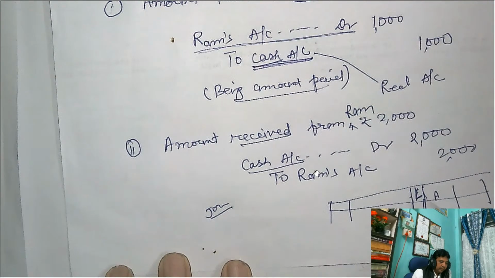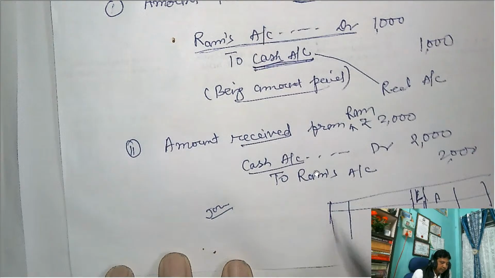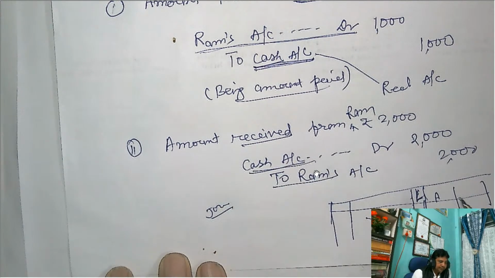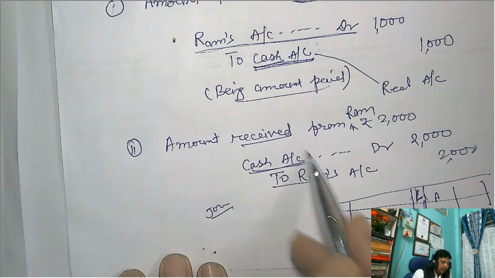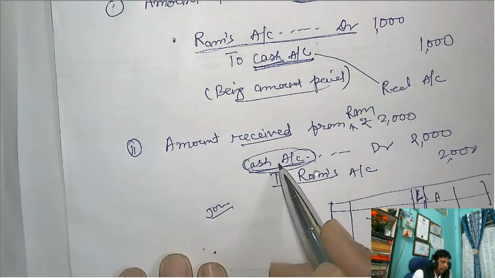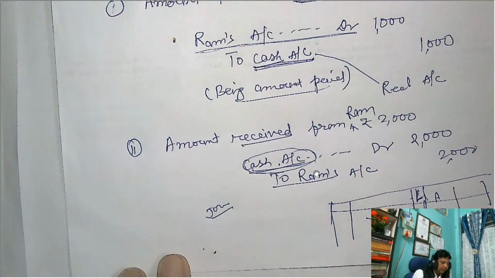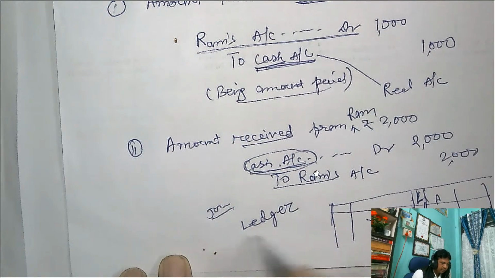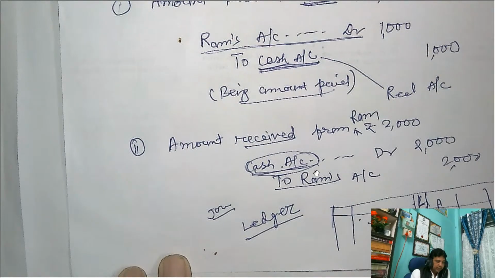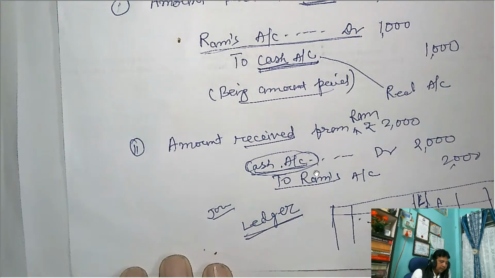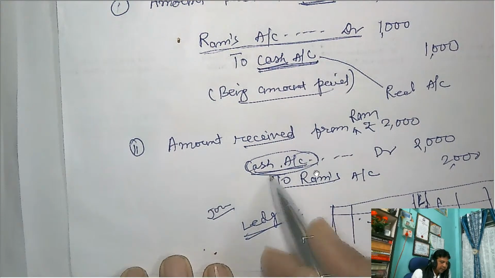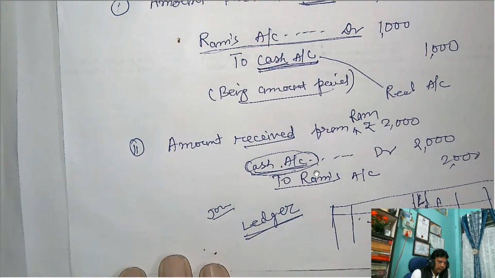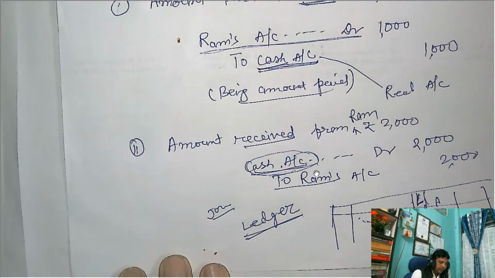Here we record the journal entries, and subsequently the cash account will be prepared in the ledger. In whichever page the cash account is prepared in the ledger, that is the ledger folio. Suppose the cash account is on page number 2 of the ledger, then you write 2.